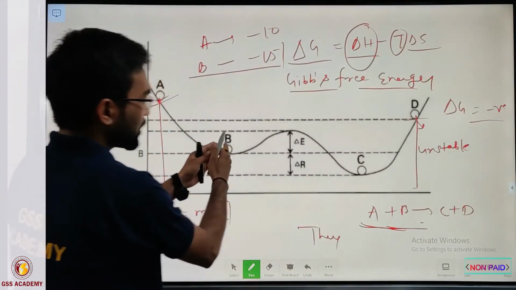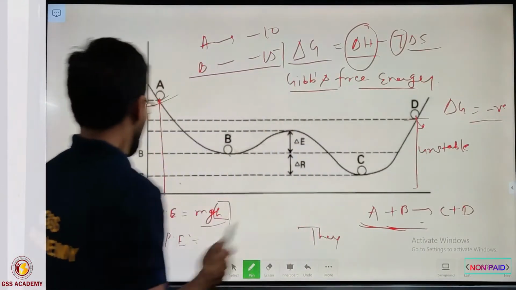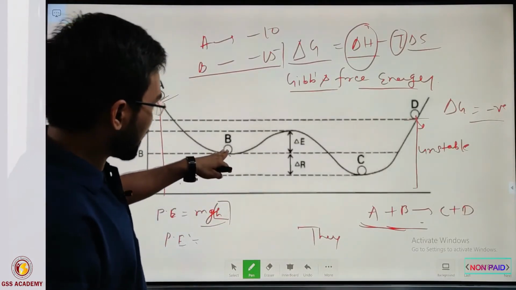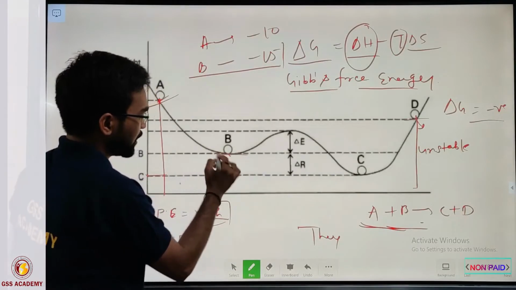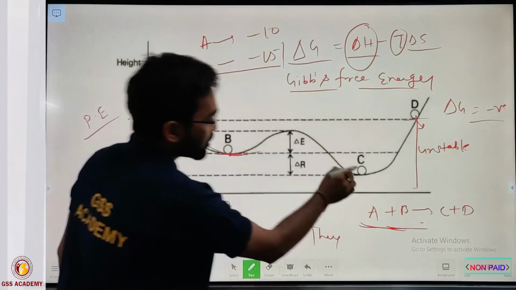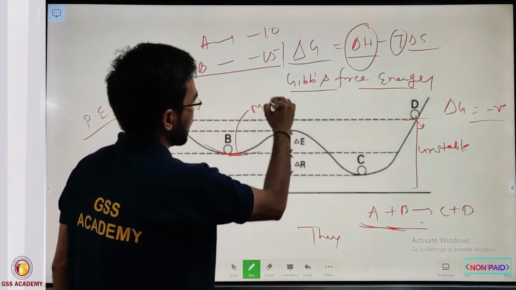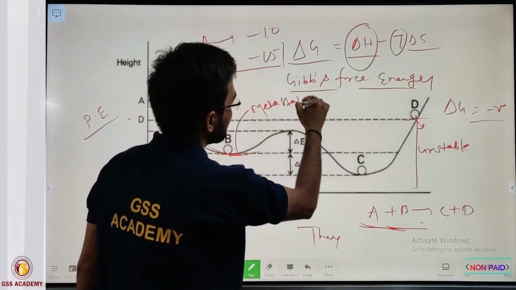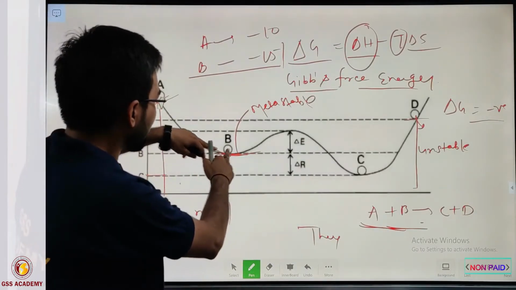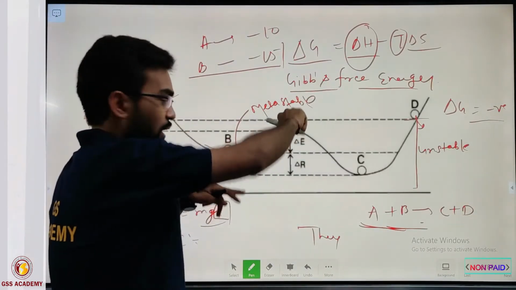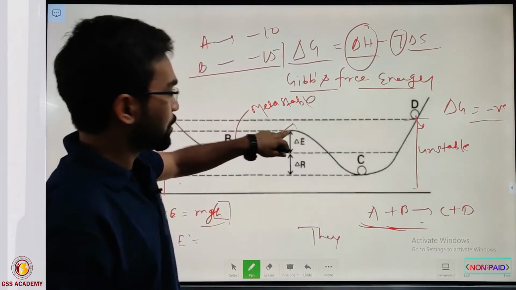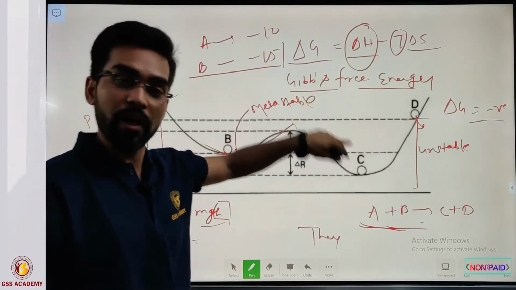Now look at the situation of B and C. Suppose this is the datum line. B is in a trough, so it is more or less stable, but in comparison to C it is metastable. Why do we call it metastable? Because if you give some energy here, it can go either this way or that way, and then B will also be in a state of unstable.